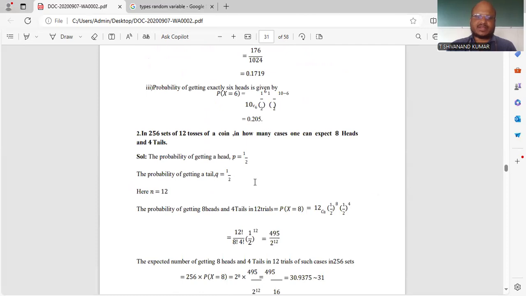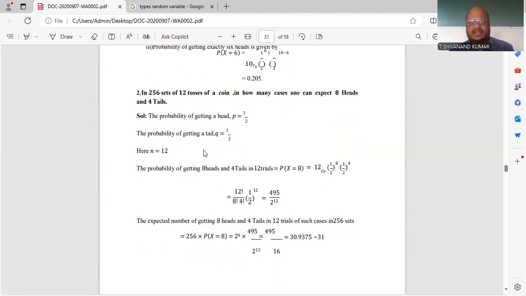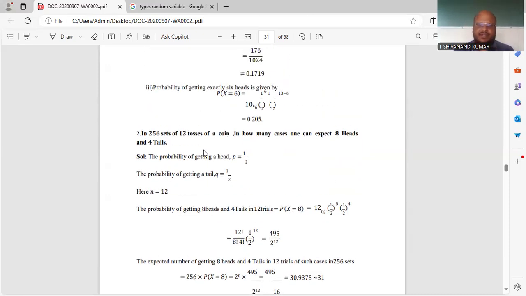In the second problem, they're asking about 256 sets of 12 tosses of a coin. In how many cases can one expect 8 heads and 4 tails? So here they are asking a different type of question. 256 sets of 12 tosses: n is equal to 12 is given, but you have to do it 256 times. So n is equal to 12 tosses of a coin.